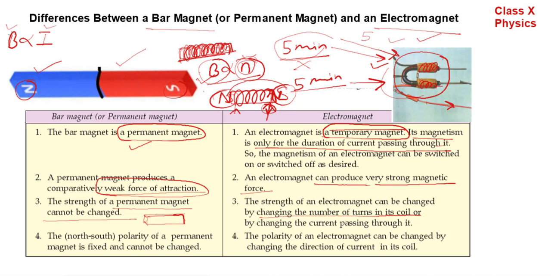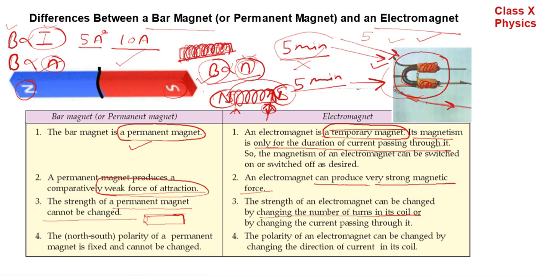If you want to double the magnetic strength, we should double the flow of current. If 5 ampere is flowing in that setup, its magnetic strength will be somewhat, and when we want to double the magnetic strength, we should flow 10 ampere current in that setup. Second thing, magnetic strength also depends on the number of turns per unit length.